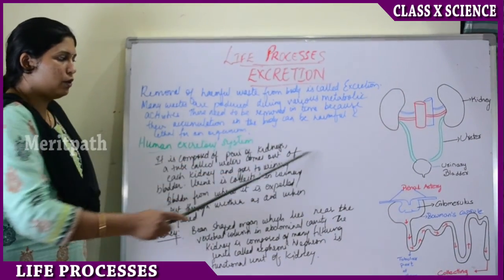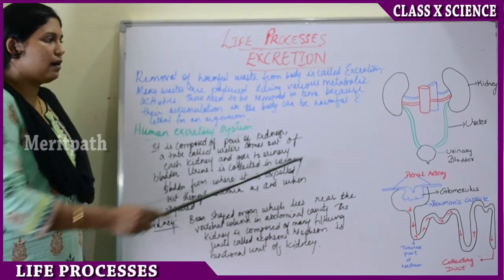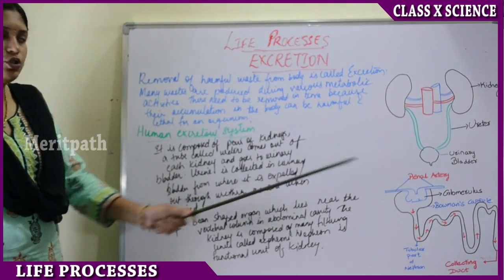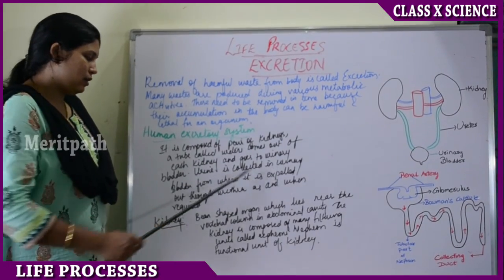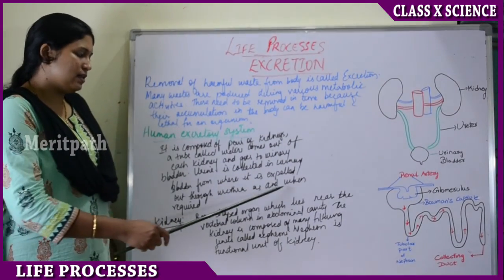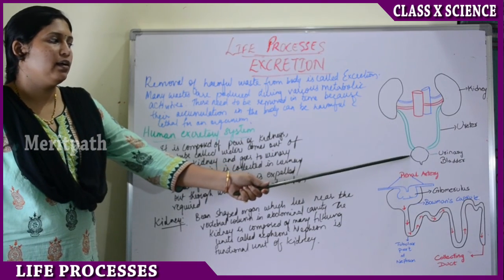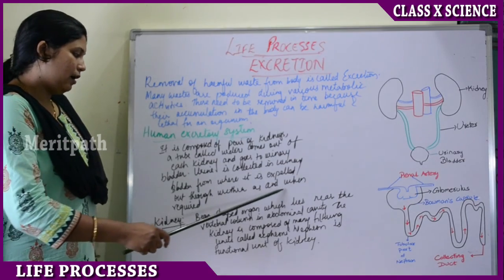This is a tube called ureter which comes out of the kidney and gets connected to the urinary bladder. So ureter is a tubular structure. Urine is collected in the urinary bladder, from where it is expelled out when required.